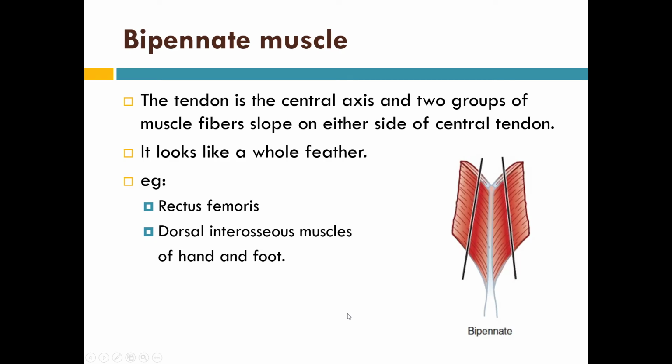Now, bipinnate muscle. The tendon is the central axis where two groups of muscle fibers slope on each side of the central tendon. We can see over here on either side there is sloping of muscle fibers. It looks like a whole feather, obviously. Examples are rectus femoris, and the dorsal interosseous muscles of the hand and foot.